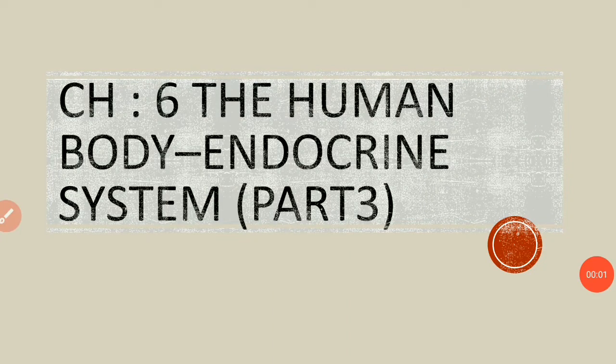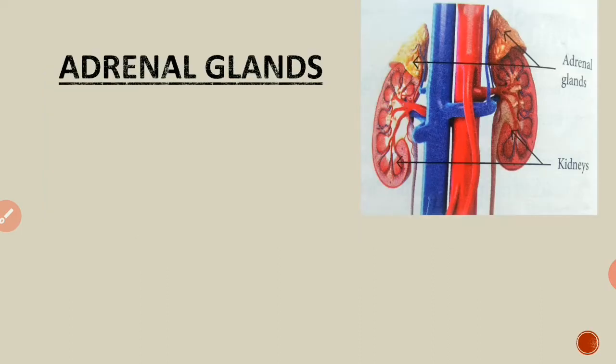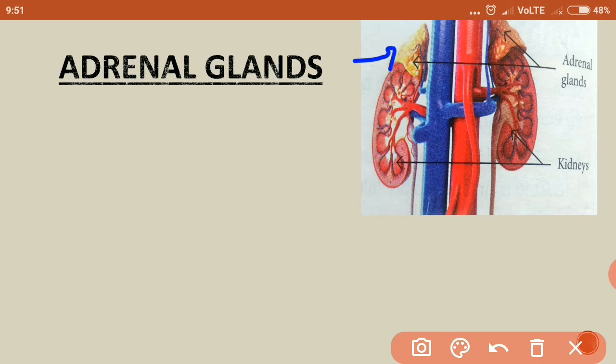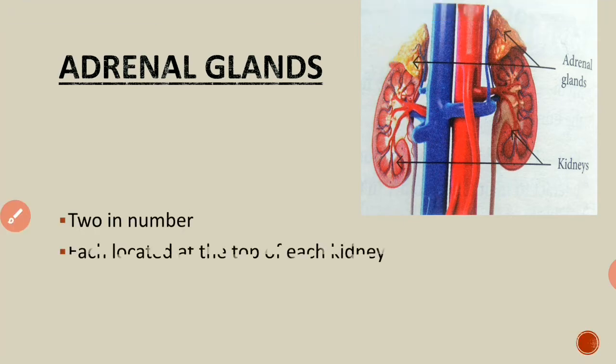Hello children. Today we are going to study three more glands of the human body, and these glands are the adrenal glands and two gonads, that is testes and ovaries. Let us first see about adrenal glands. Adrenal glands are two in number. You can see them here in this picture. They are triangular shaped glands, and they are present on each kidney. So they are two in number, each located at the top of each kidney.